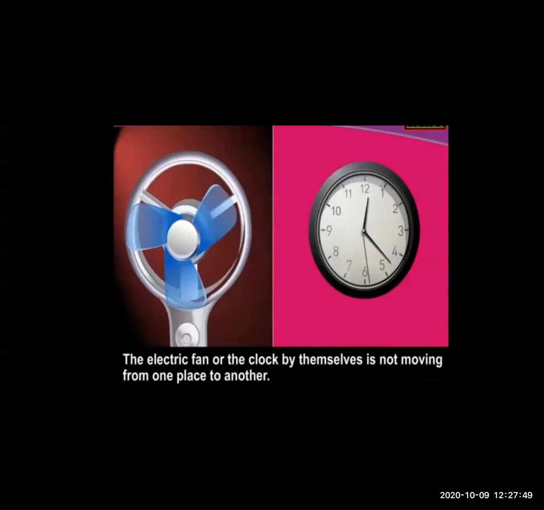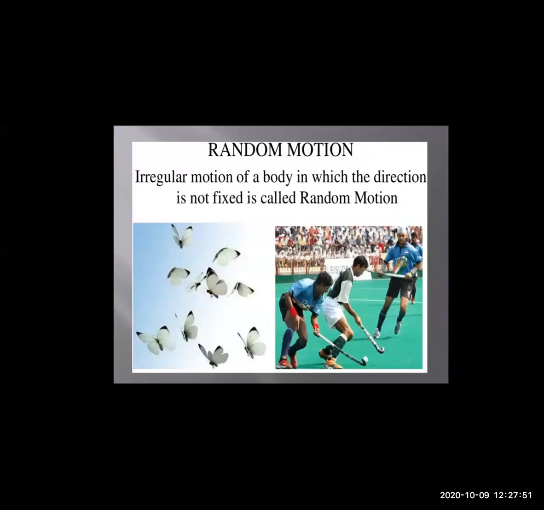Okay, so now you can see that the irregular motion of a body in which the direction is not fixed is called random motion. Now flying of butterflies, then birds, different kinds of birds. All this motion is not fixed. They are not moving in a fixed direction. So these are examples of random motion.